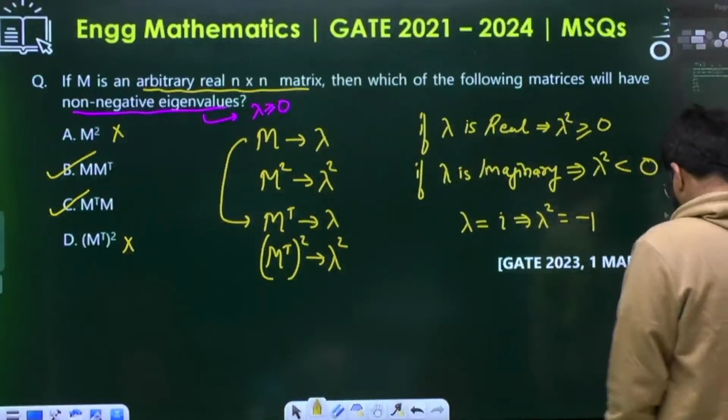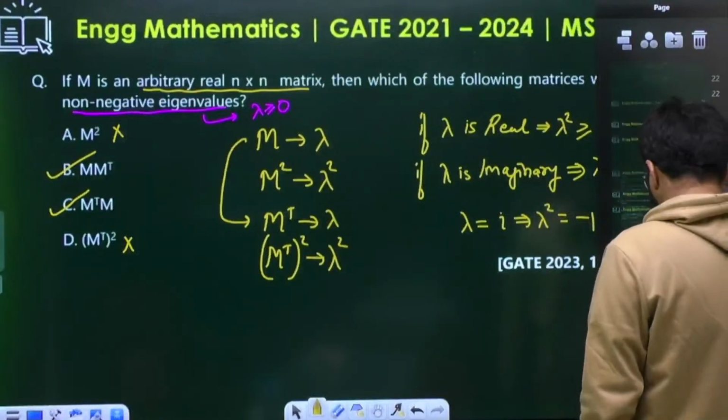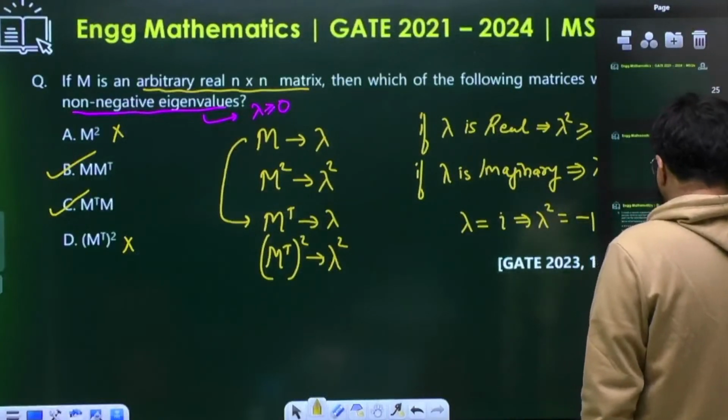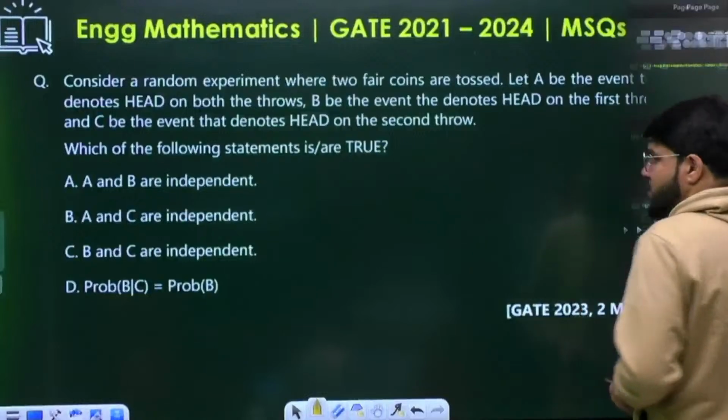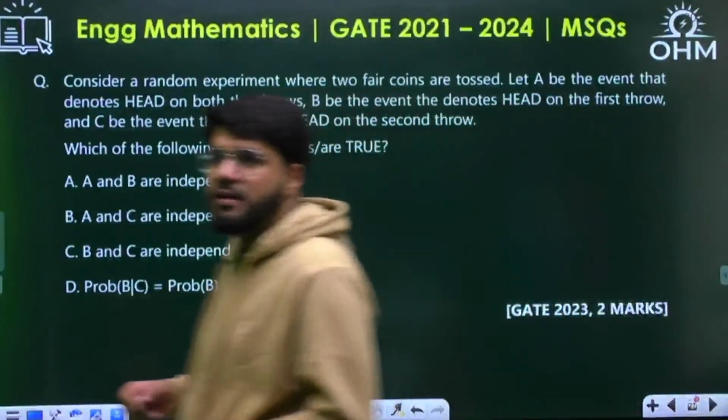This was a good one. Some good analysis to be done here. Let's take the next question, jumping towards the probability question here.